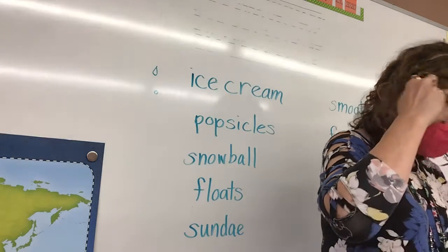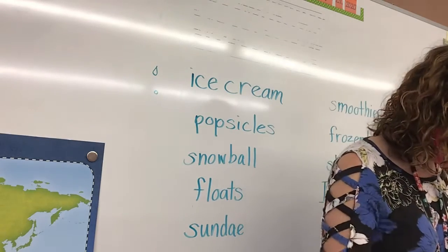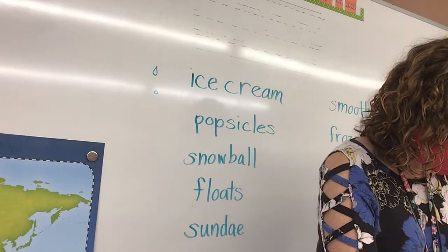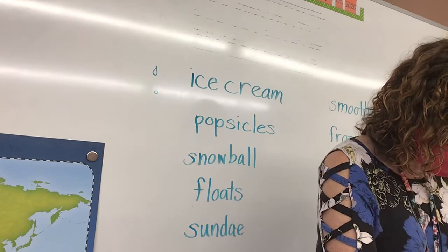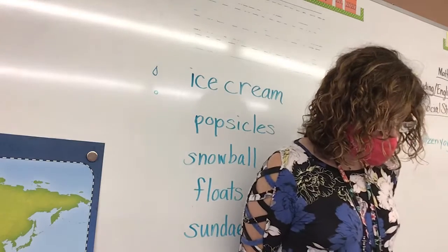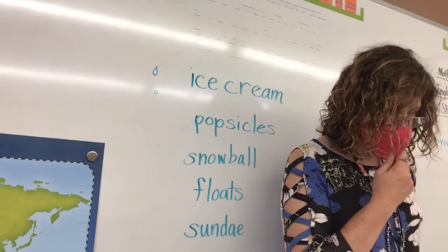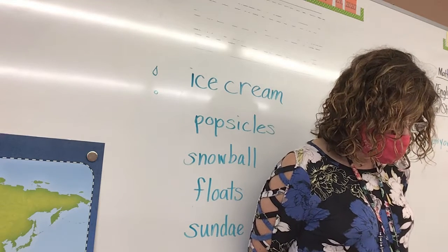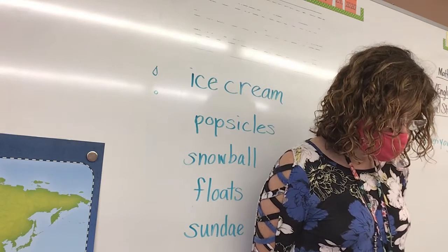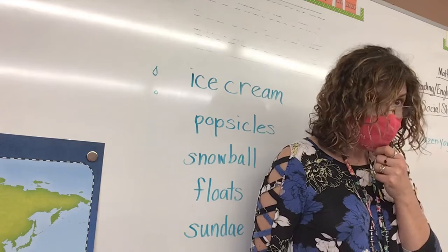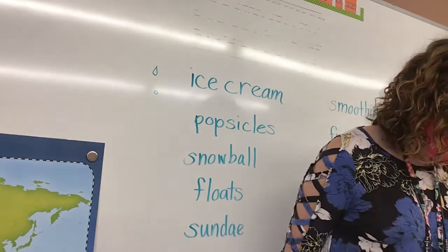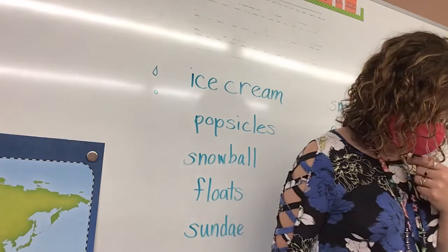Alright, so look at the picture, think of the precipitation. What do you see in the first picture? Rain. What's in the second picture? What's the next? Sleet. And last? Hail. True or false? A raindrop is first called a droplet. True. Snow is frozen rain. False. What is frozen rain? Sleet.